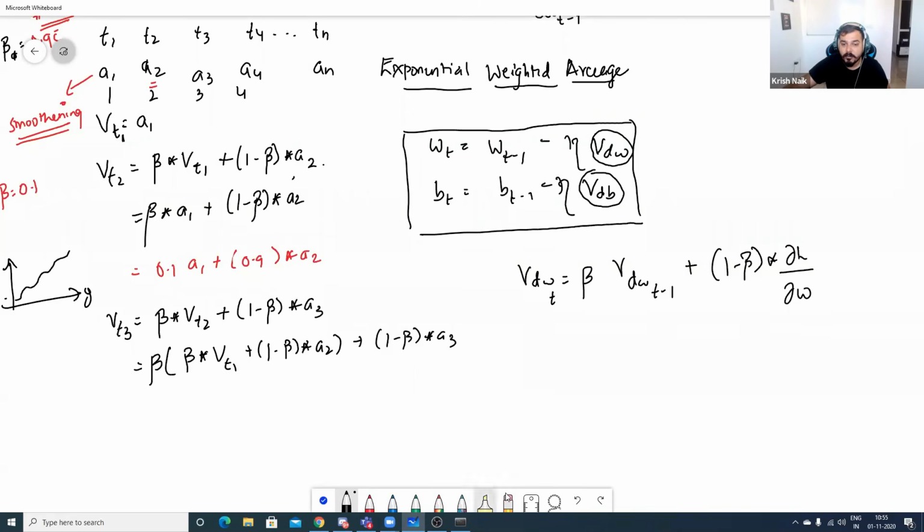Similarly, in the case of VdB, how do we update it? It will be beta multiplied by VdB at t minus 1, plus 1 minus beta multiplied by derivative of loss with respect to derivative of bias. This will also be with respect to t minus 1. So this will be my updation formula for VdB. Whenever I'm updating, I'm not just using the derivative of loss with respect to weights, but instead I'm updating with the exponentially weighted average, which is computed like this.